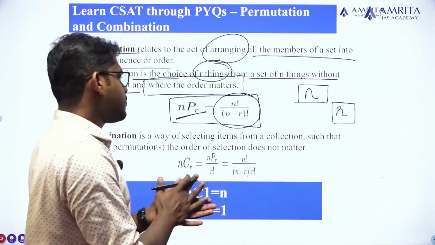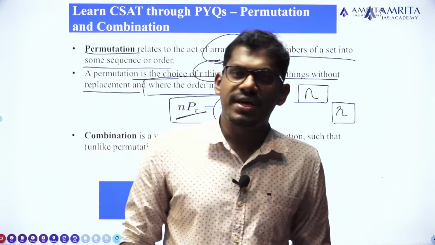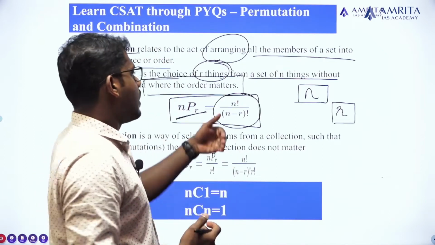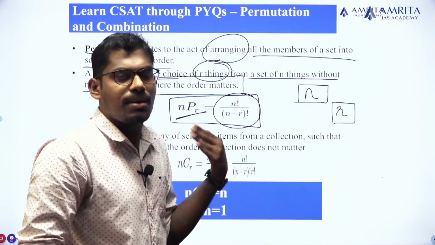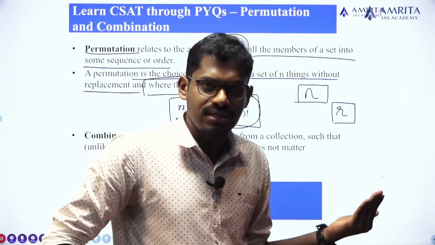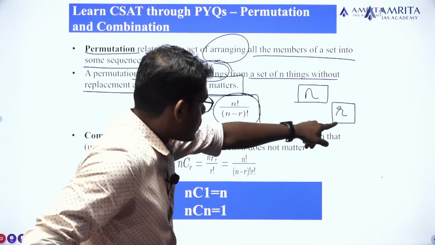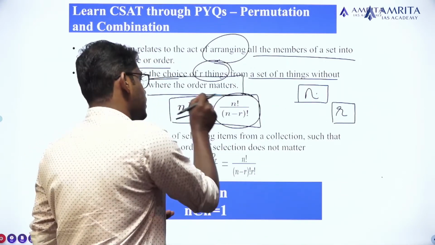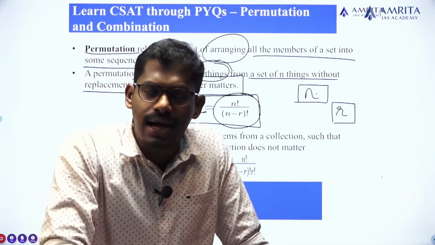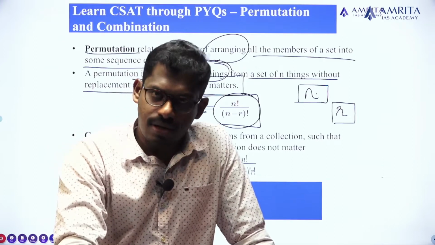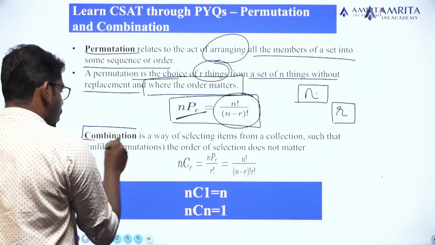For the time's sake, please understand that the expression for nPr, which means we are taking r things out of the total n things, and the number of possible arrangements of these r things out of the total n things is expressed as nPr, and this nPr is equal to n factorial divided by n minus r factorial. Okay, fine. The next concept is combination.